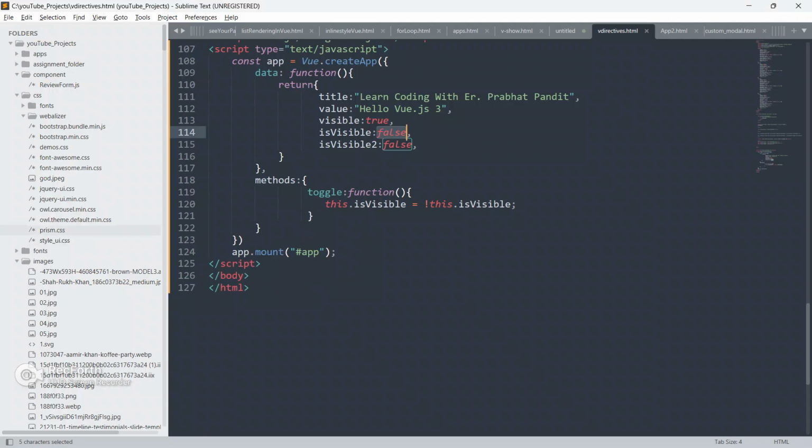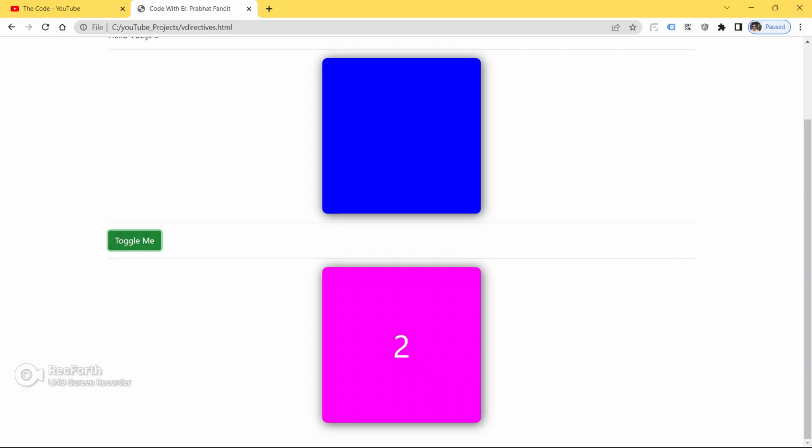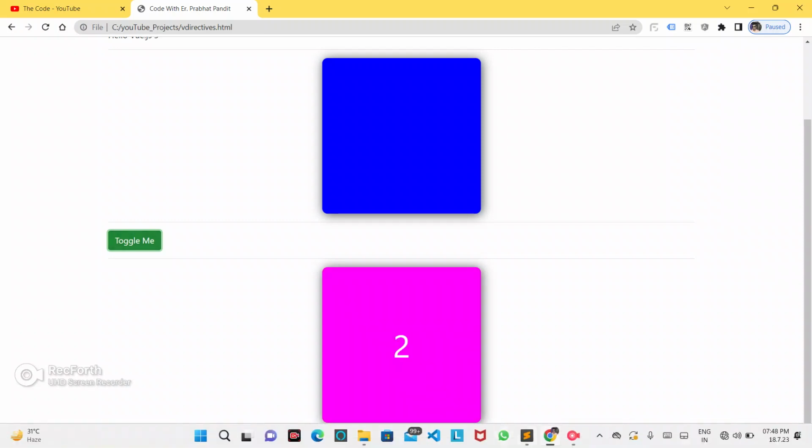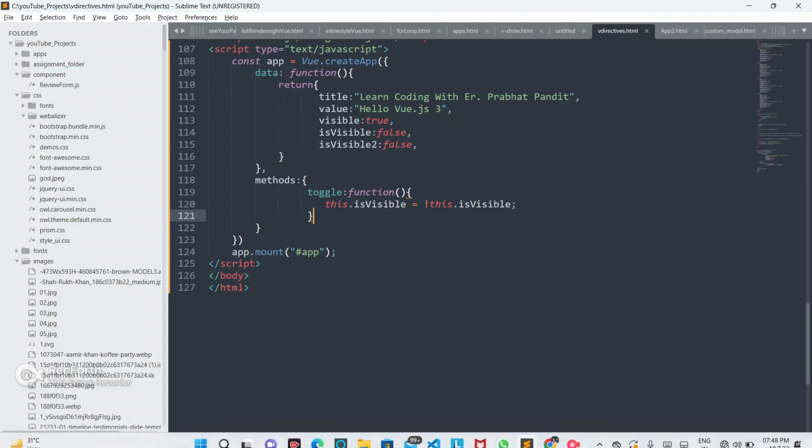See, it is also working fine, guys. Now we have created our first method. See, it is working super fine, guys. It is being toggled between box 4 and box 2.